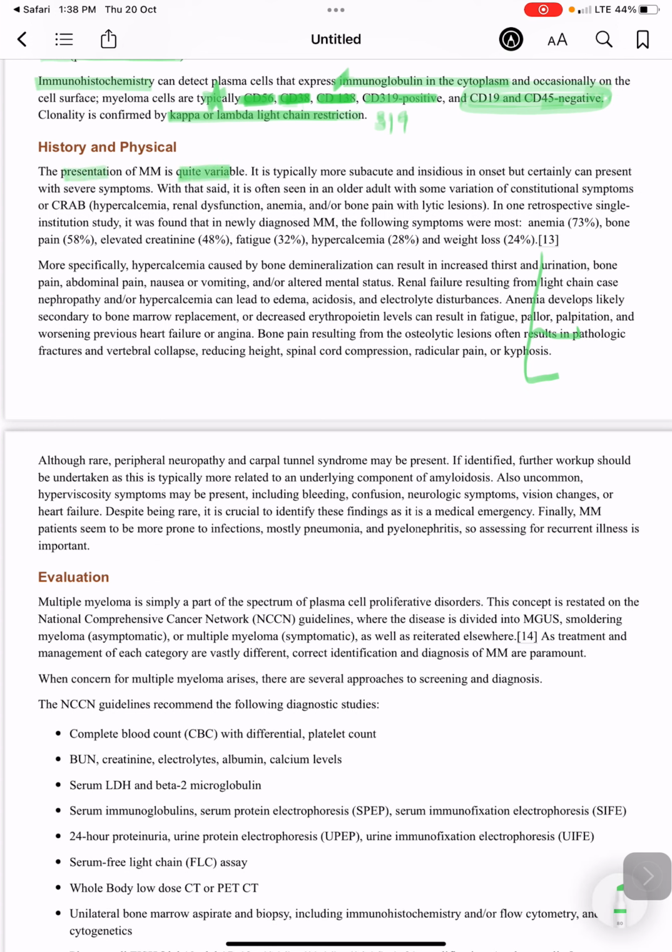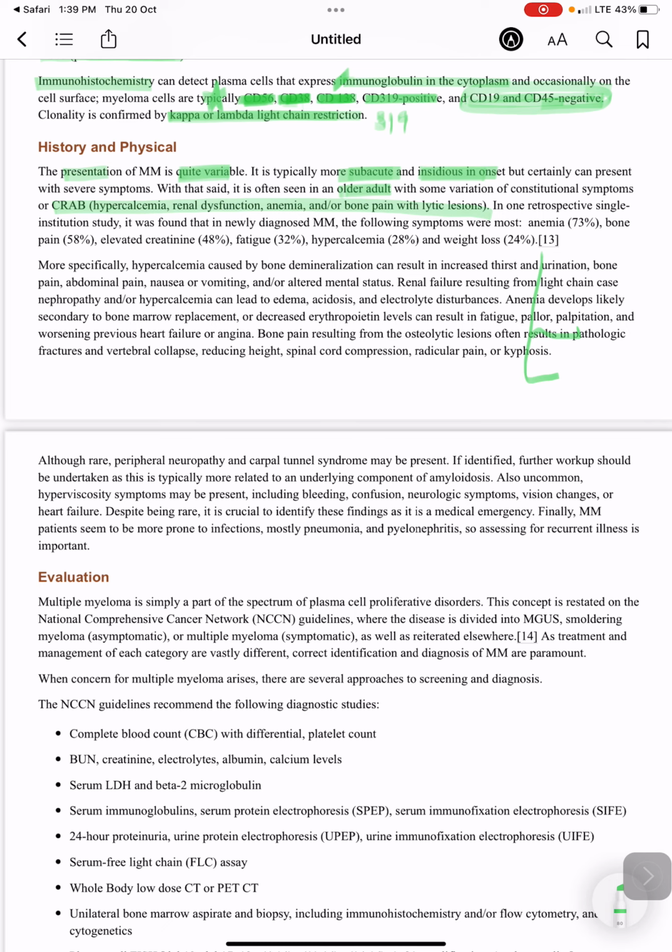It is typically more subacute and insidious in onset. They can present with severe symptoms. It's an older adult, and various symptoms will be there. These are the CRAB symptoms: hypercalcemia, renal dysfunction, anemia, and or bone pain with lytic lesions.